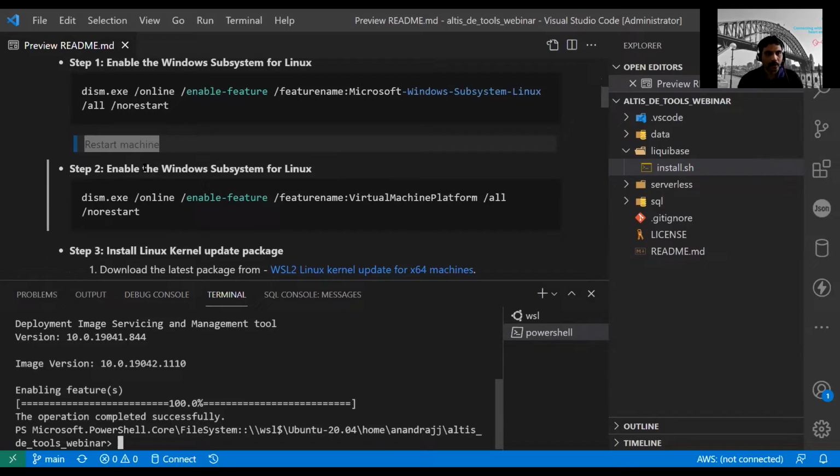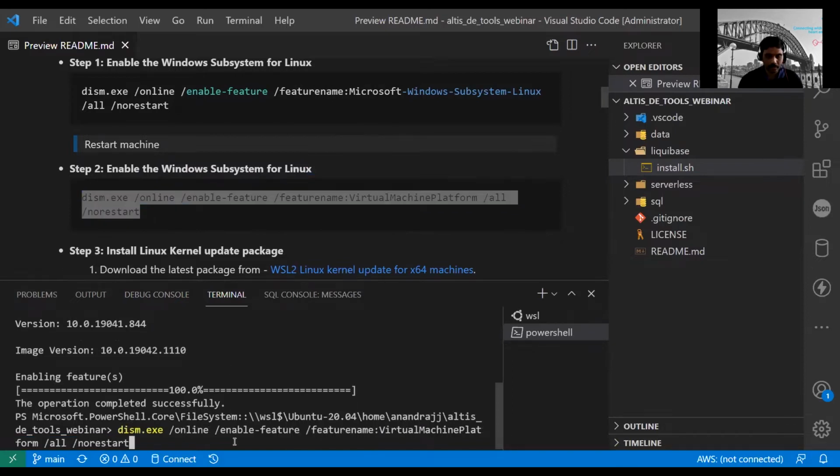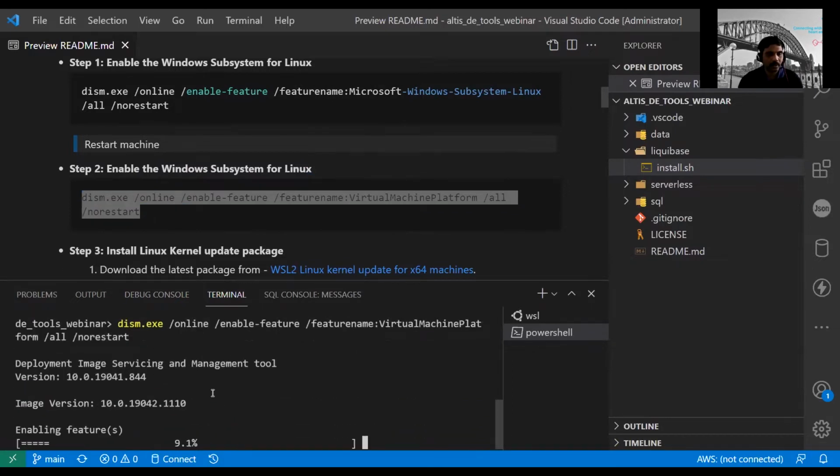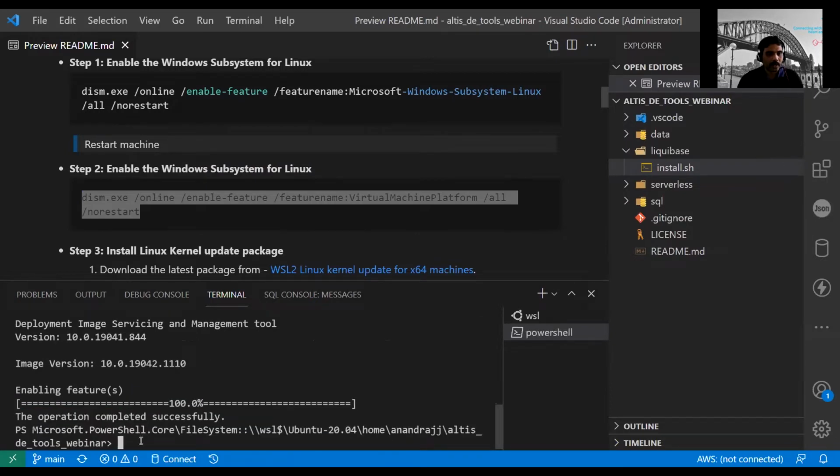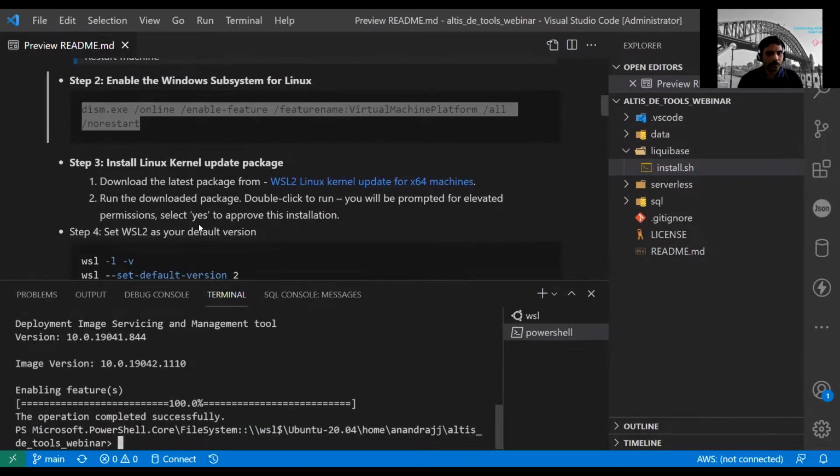Okay, so enable the Windows Subsystem for Linux. This is the next step actually. This one is to enable another feature. The previous one was for Windows Subsystem; this is for the Virtual Machine Platform, right? So you can run this as well. I think the heading is not right, but I'll fix it later. Okay, so that's done.